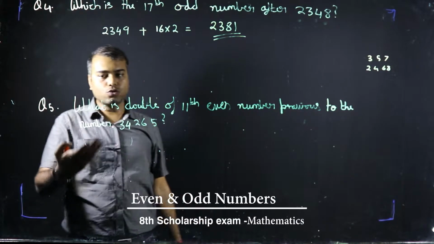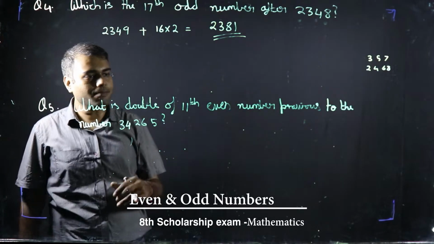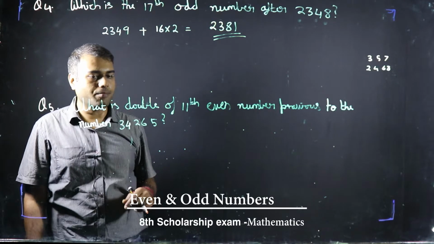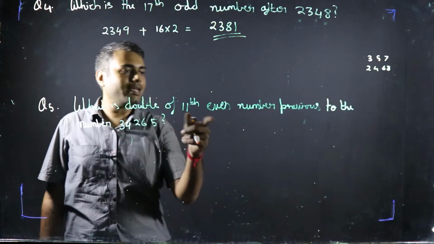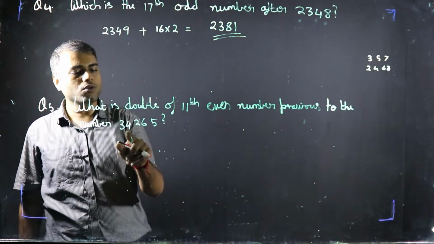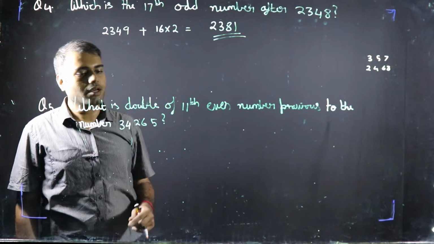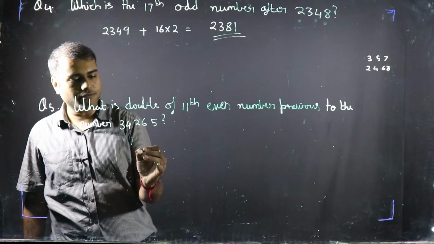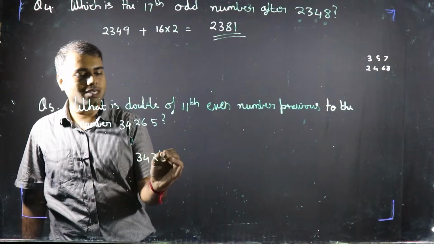Or else let's do question number 5. This is also of the same type, but instead of asking for an odd number, it is asking for an even number. We have to find the 11th even number previous to 34265. So what is the first even number previous to 34265? It is 34264, right?